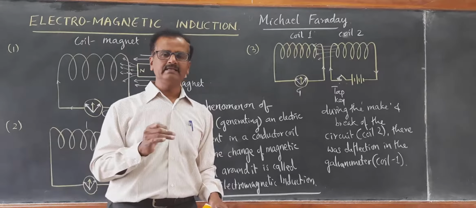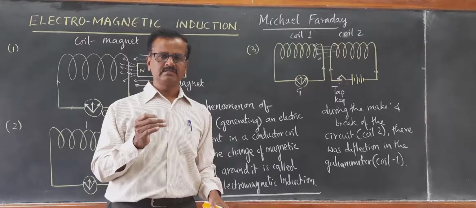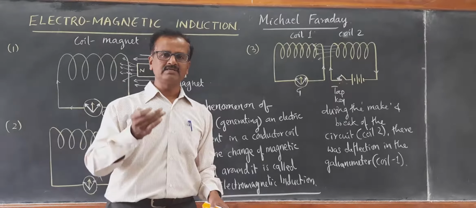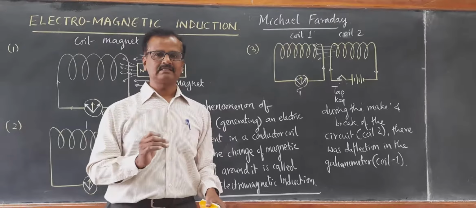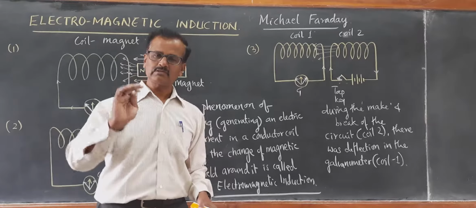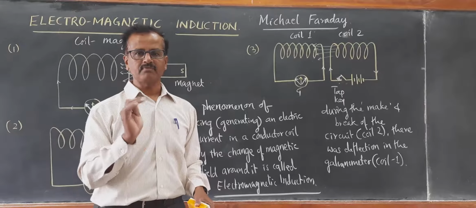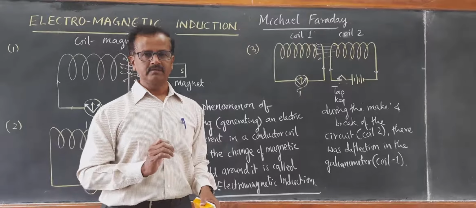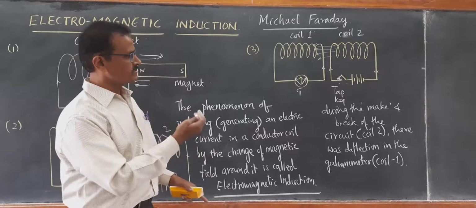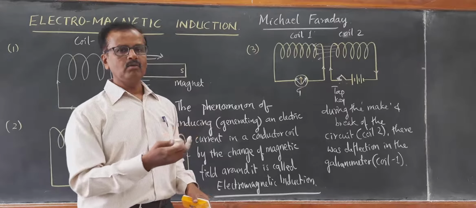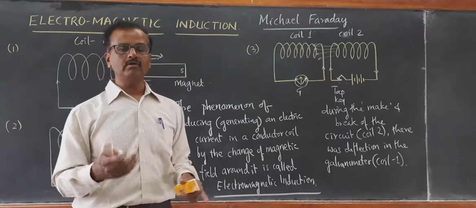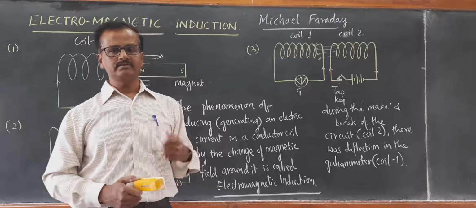If the rate at which the magnetic field changes is less, then the current induced is also less. That is the law of electromagnetic induction formulated by Michael Faraday. What is the direction of this current, and what is Fleming's right hand rule, we'll learn in the next video session.